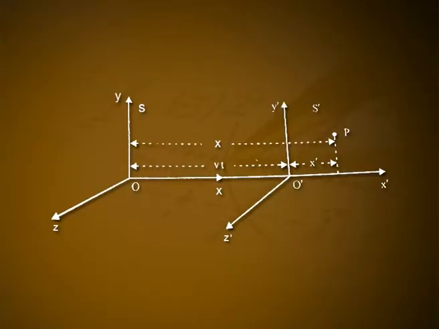Let an event occur at the point P. The observer O in the frame S measures the space coordinates of P as x, y, z and the time coordinate as t. The observer O dash in the frame S dash measures the space coordinates of P as x dash, y dash, z dash and the time coordinate as t dash.